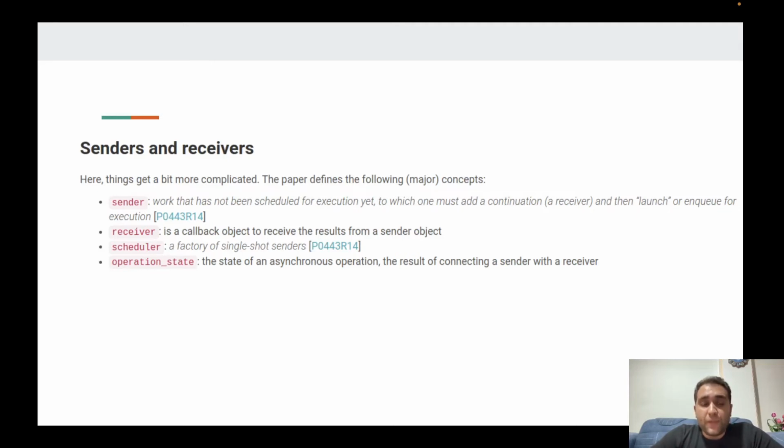Okay, actually one of the goals of the Libunifex library is to implement these generic algorithms in order to compose different asynchronous operations and make more complex asynchronous operations.